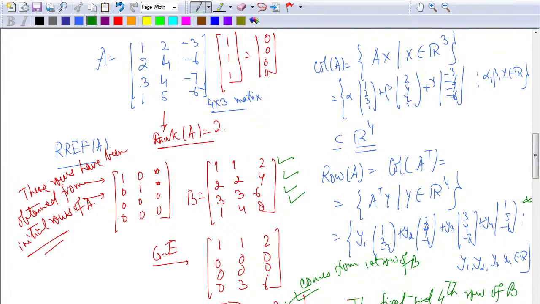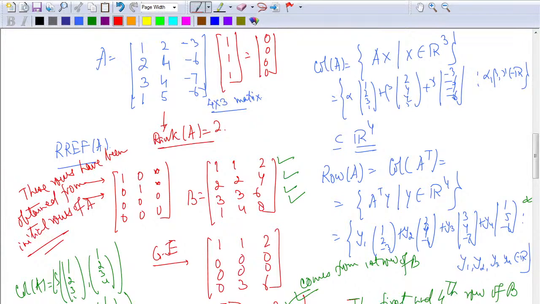At those places these ideas help, that from where they have come. Fine. But when I want to look at the column space here, then I have to look at the first column and the second column. Then you can show that the column space of A is a linear span of 1 2 3 1 and 1 2 3 4. This is what you can show. Fine. It is not this. So this is not equal to the linear span of 1 0 0 0, comma 1 1 0 0. It is not. Fine. Here it turned out for the row space it happens because I am applying row operations. Fine. So this turns out to be true.